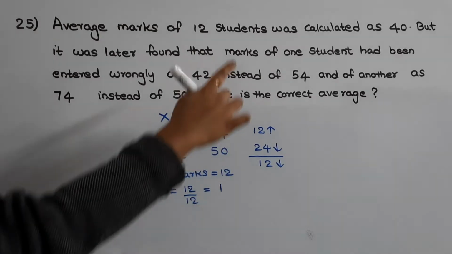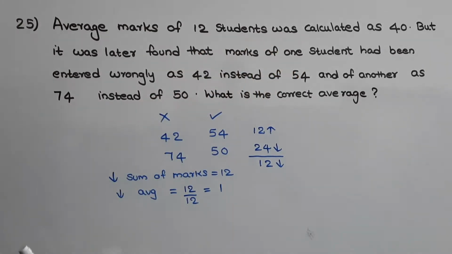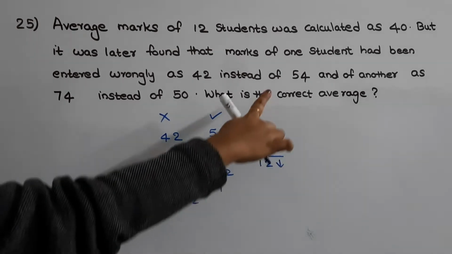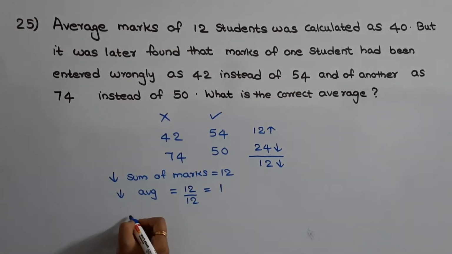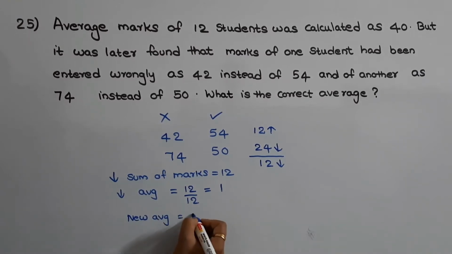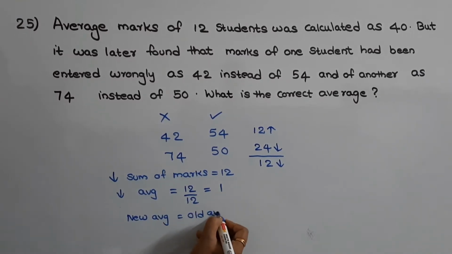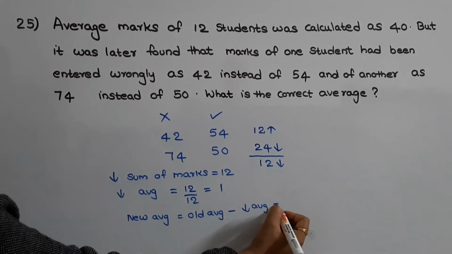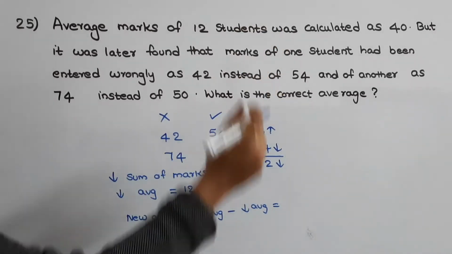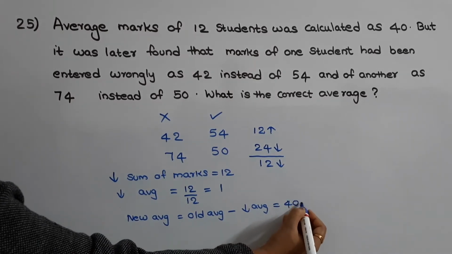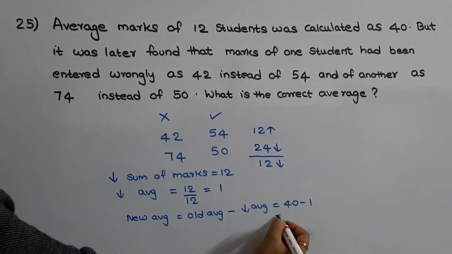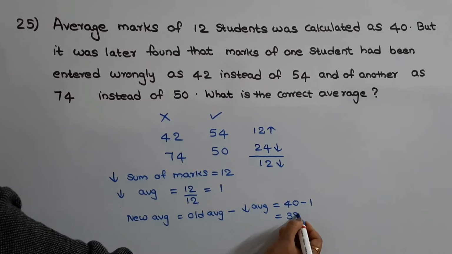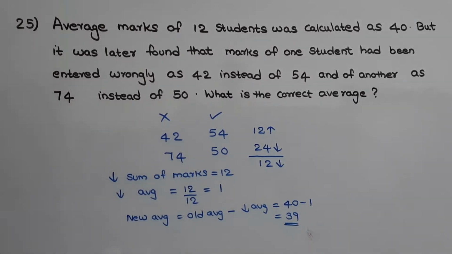The old average is 40, and we need to find the corrected average. The new average will be equal to the old average minus the decrease in average, that is 40 minus 1, which is 39 marks. So this is the answer.